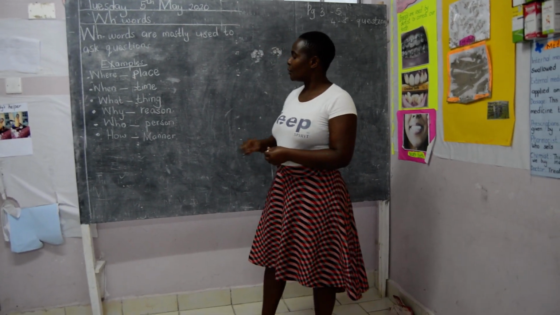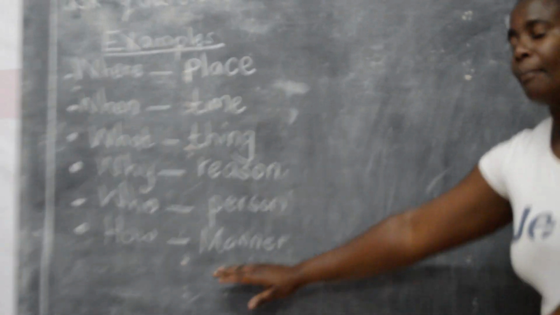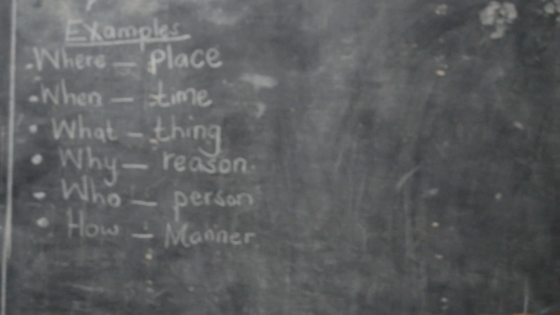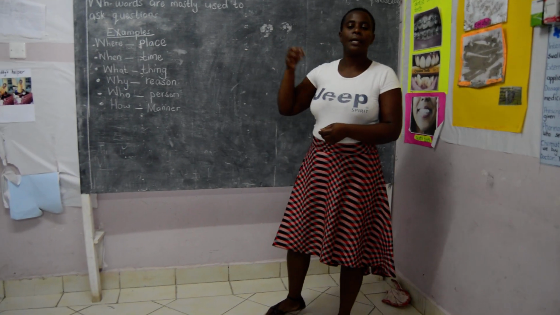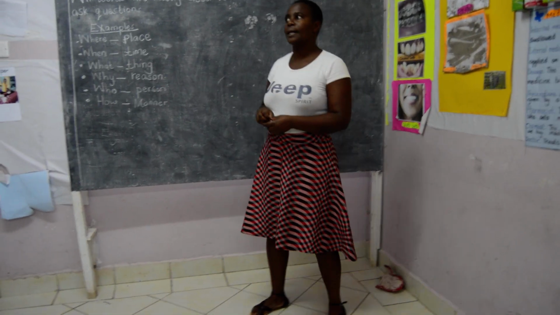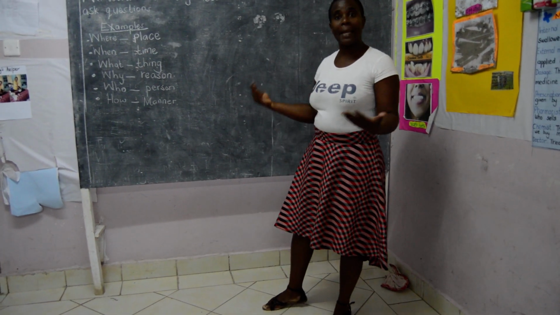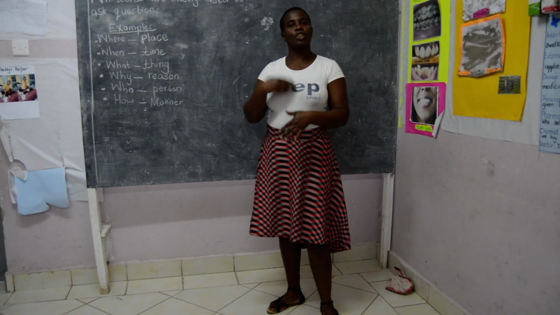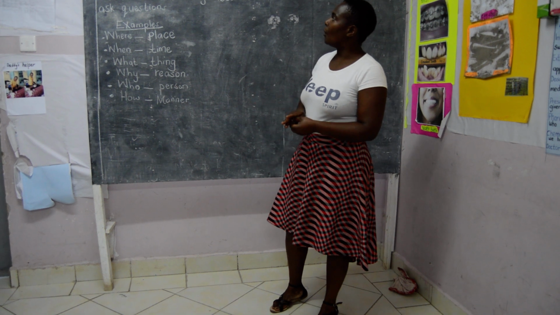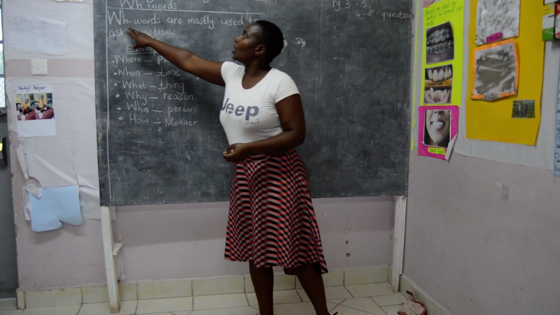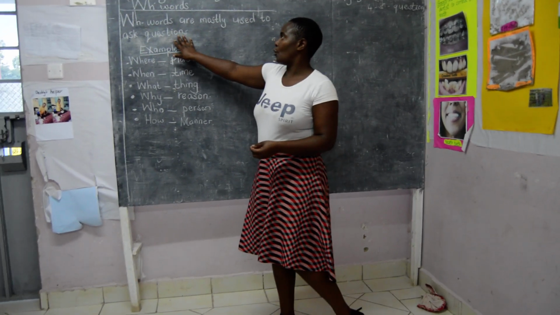And then the last one we are going to look at is how. How shows the manner in which something is done or is going to be done. For example, if I tell you to make a kite and you don't know, you'll ask, teacher, how will I make a kite? And then the teacher is going to give you the manner in which you're going to make the kite. Now, when we are using WH questions, we normally ask questions.